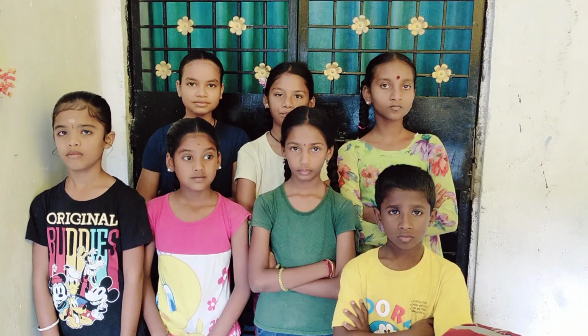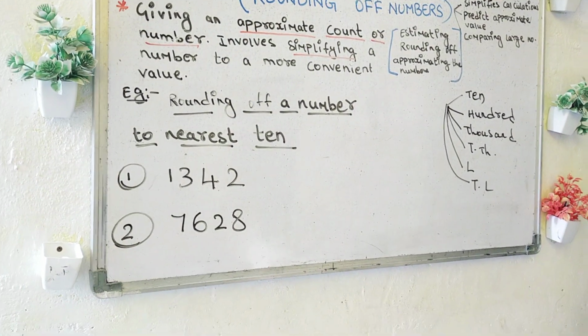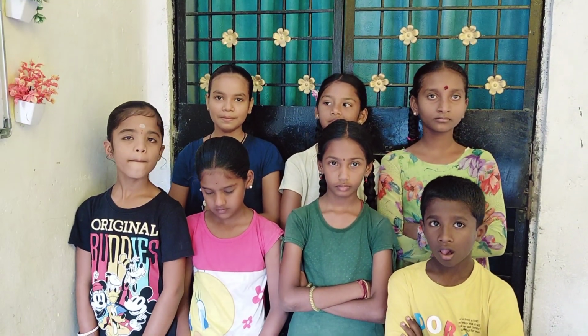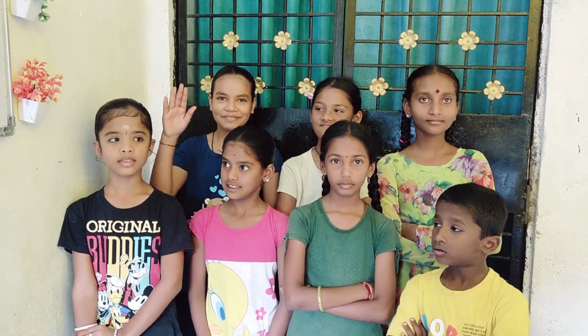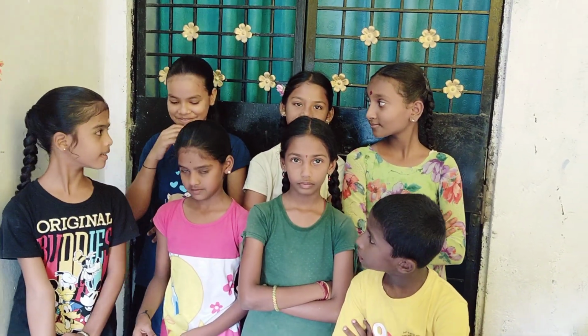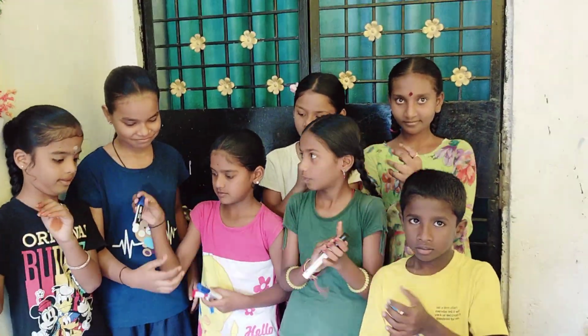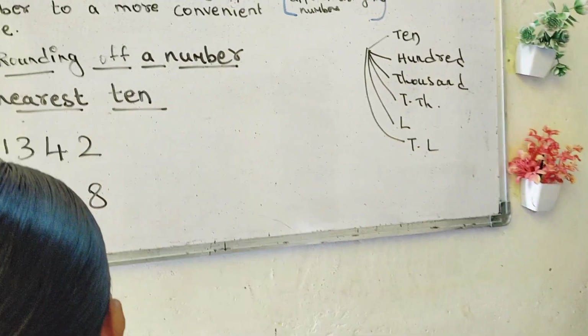Okay, kids, I have given some 4-digit numbers on the board. I want you to round off those numbers to the nearest 10. Who will do it? Raise your hand, kids. Just now I explained how to do it, right? Come on, who will do it? Raise your hand. Khushi will try. Very good, Khushi. Please clap for her. She raised her hand. Come, come. Okay, come on, Khushi. Round off these numbers to the nearest 10.